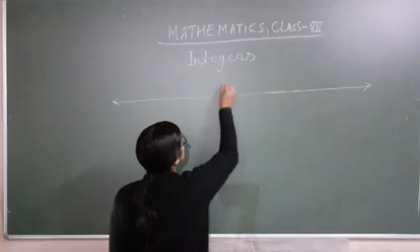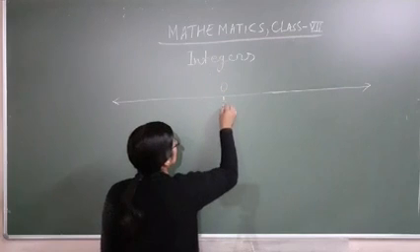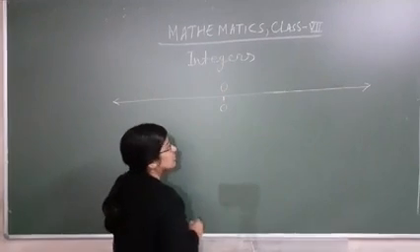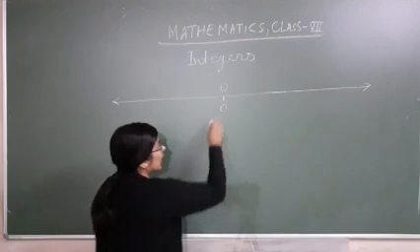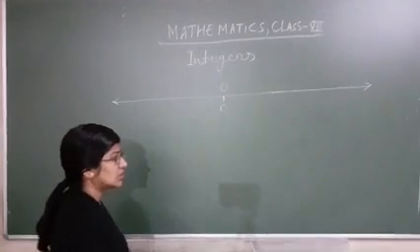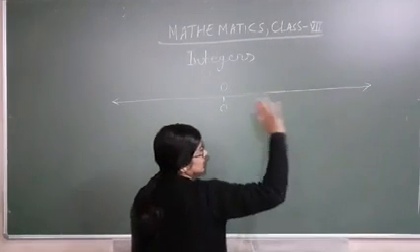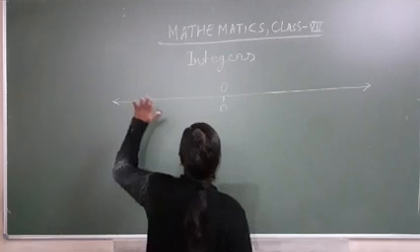We represent this by capital O, and here 0. At the center, we have to write 0. This one is your right hand and this one is your left hand.